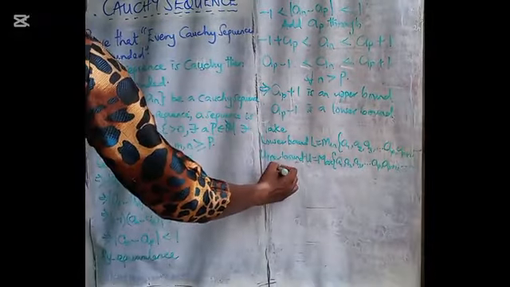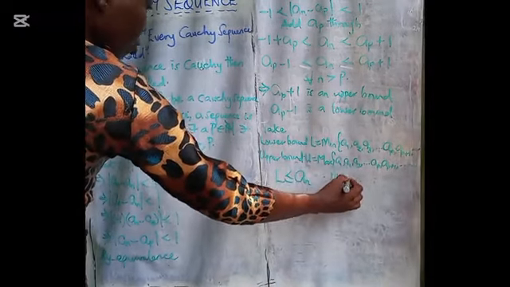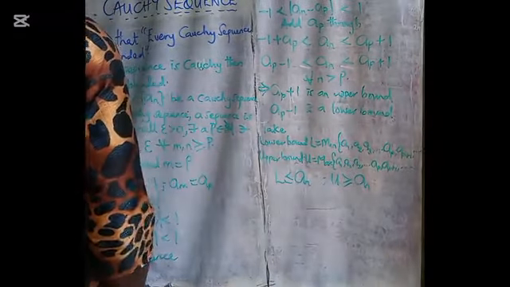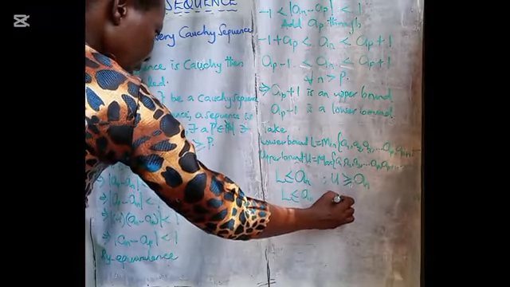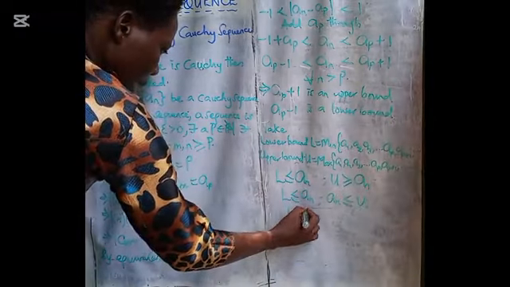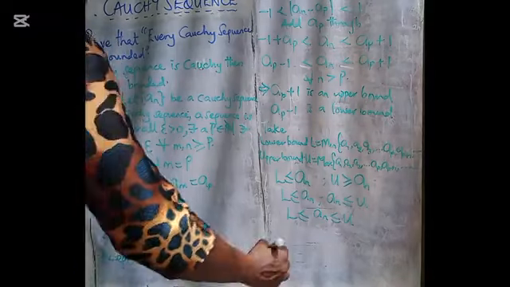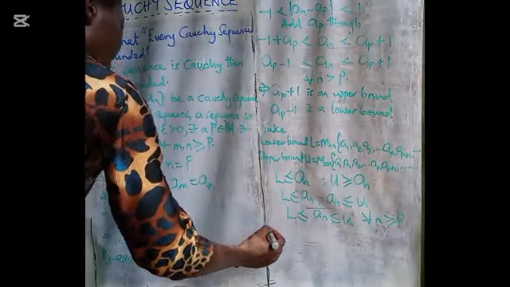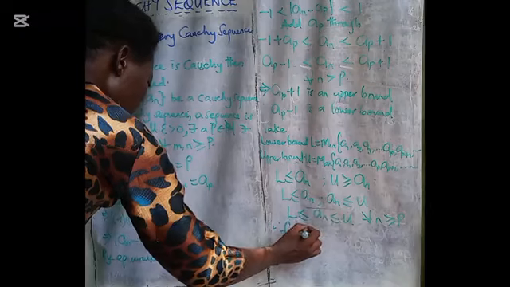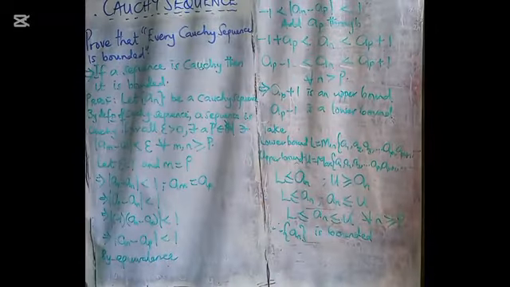So our L is less than or equal to A sub n, and U is greater than or equal to A sub n. So L is less than or equal to A sub n, and A sub n is less than or equal to U. Therefore, L is less than or equal to A sub n less than or equal to U, and that is for all n greater than or equal to P. Therefore, the sequence A sub n is bounded.